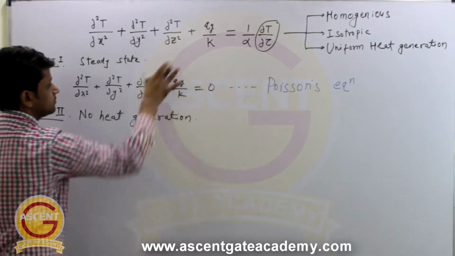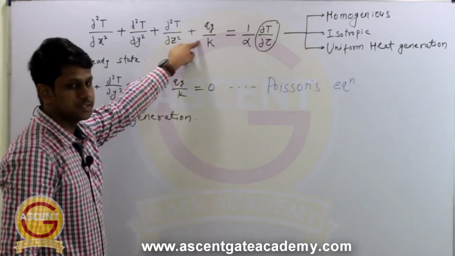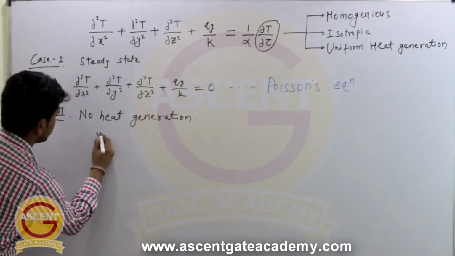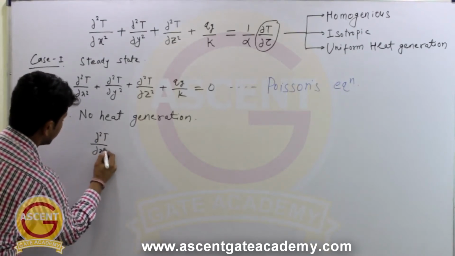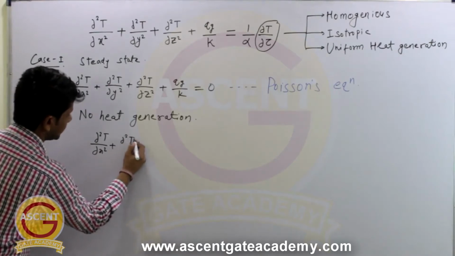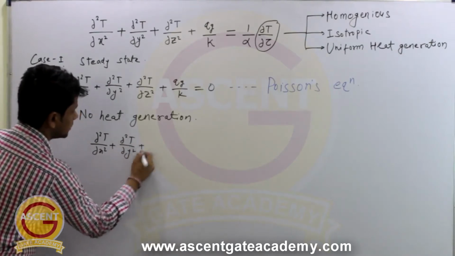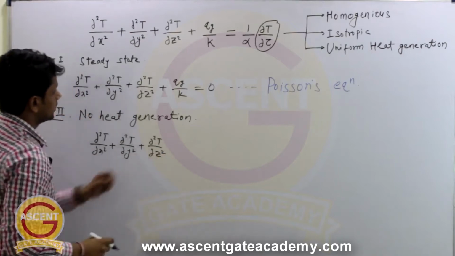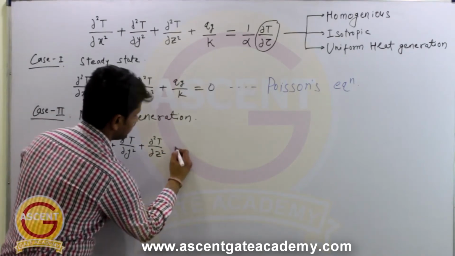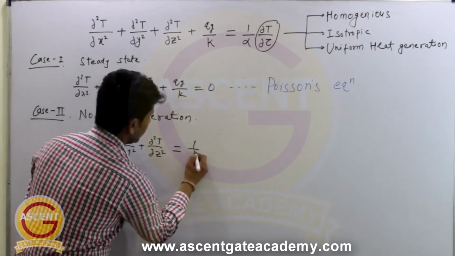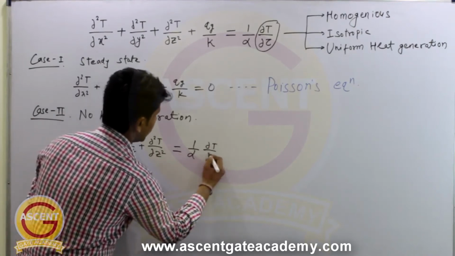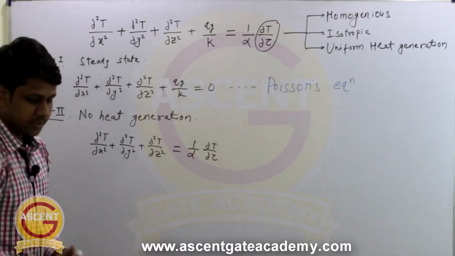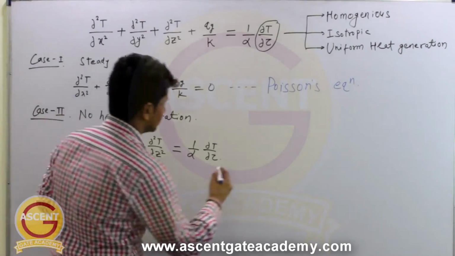So in this equation, we will put 0 in place of this heat generation term. So what will it become? It will be del square T by del x square plus del square T by del y square plus del square T by del z square. So this term will become 0. So we will get equal to 1 by alpha into del T by del tau. So this is case number 2, and this equation is known as diffusion equation.